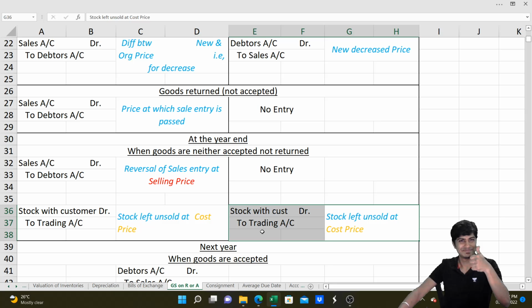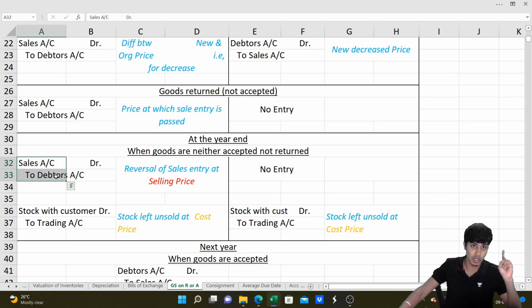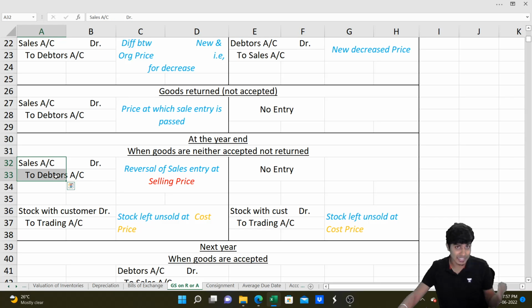This will have an impact on our financial performance as well as the position. A very important point here is when we reverse the sale entry, we have to write sales account debit, and it should not be written to sales return account, because it is sales return only if it was previously sales. Previously it was not sales, so now it is not sales return. It is reversal of the sales entry that we had passed. I hope you guys understood this point.